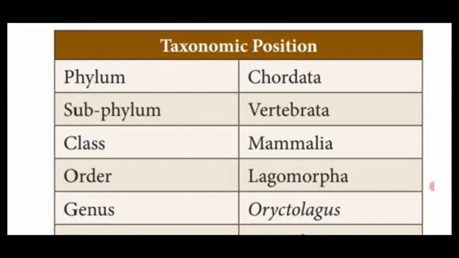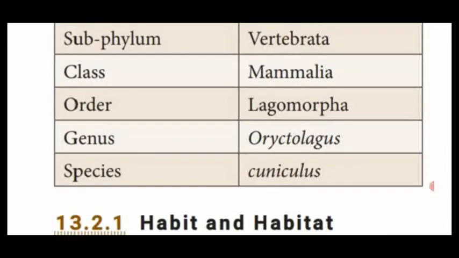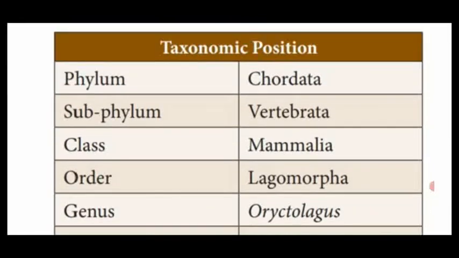Class Mammalia, that is it has the milk secreting gland called mammary gland. Order Lagomorpha. Genus Oryctolagus. Species cuniculus. Dear students, this taxonomic position of rabbit is an important 2-mark question.